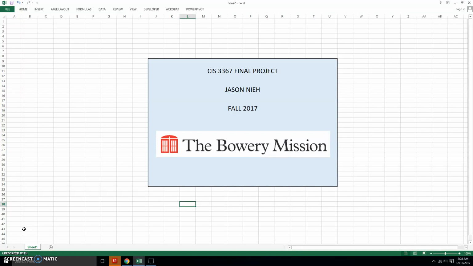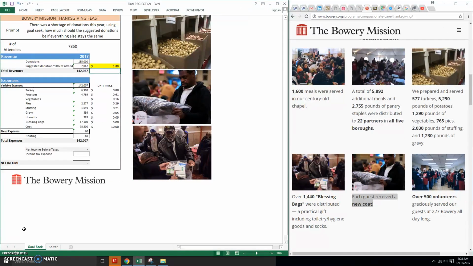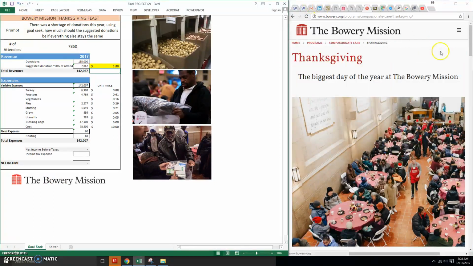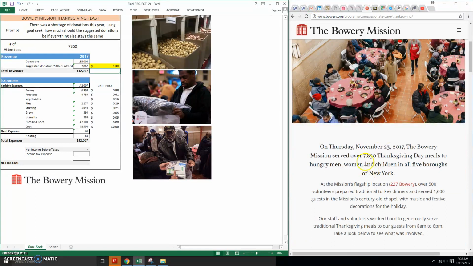So based on what we learned in class, I decided to focus on two concepts. One being the income statement analysis, the second being Solver. So, going back, the Bowery Mission, they recently had a very successful event, which was for Thanksgiving. On November 23rd, on Thursday, the Bowery Mission served over 7,850 meals to hungry men, women, and children. So, 7,850 is a lot of meals.